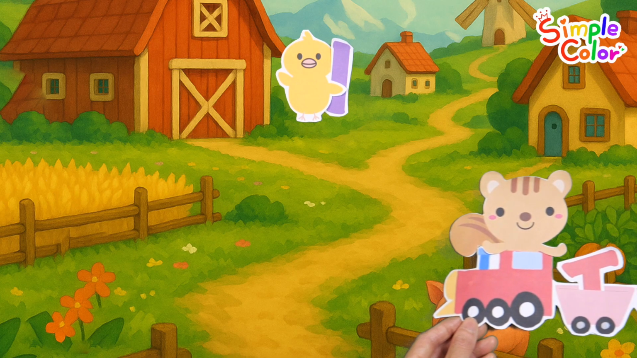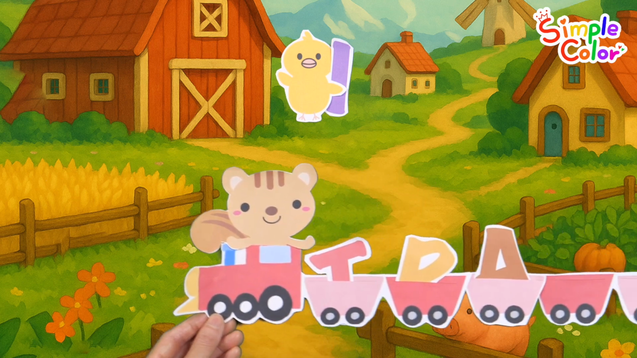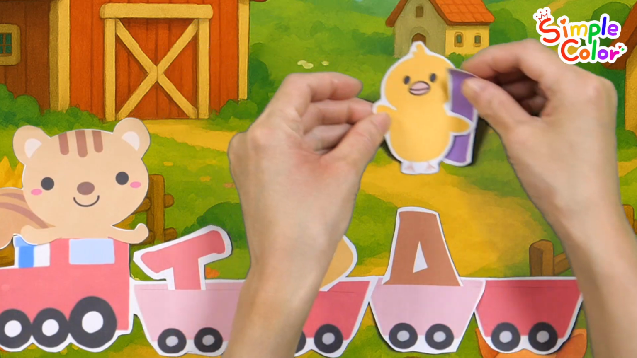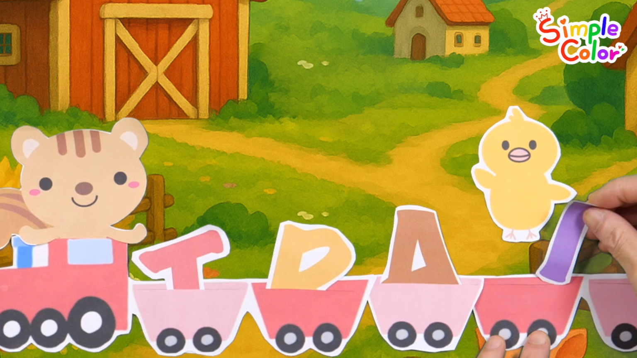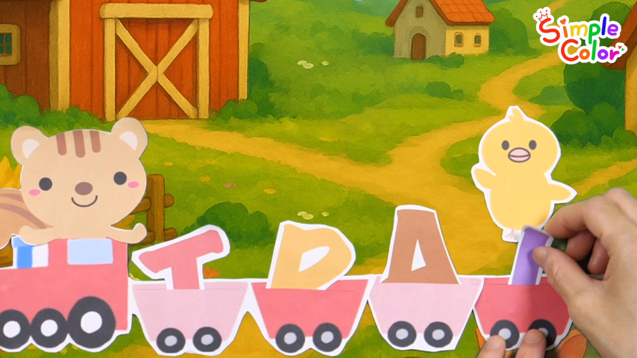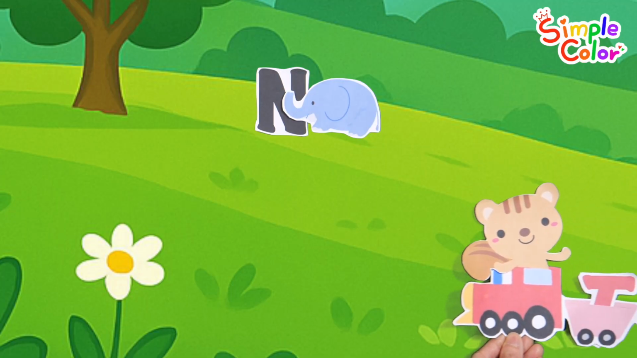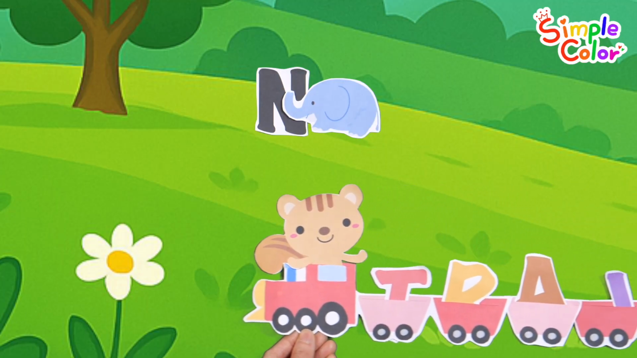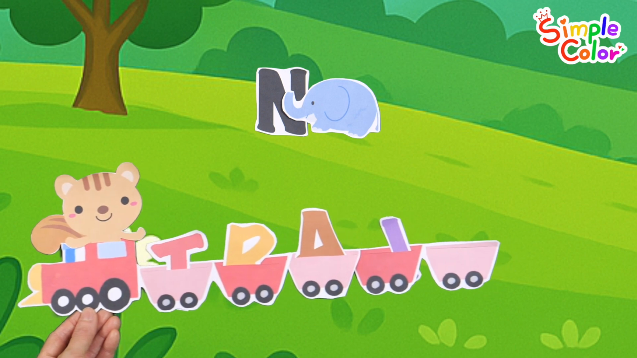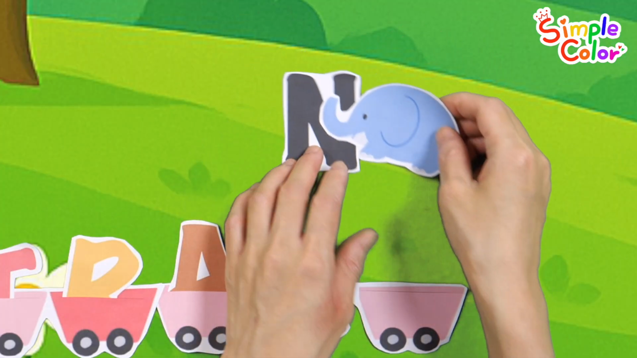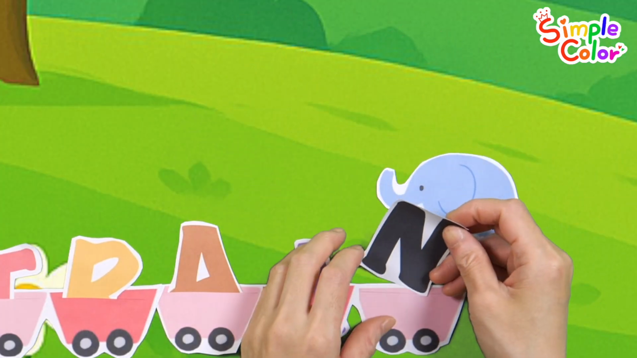The train arrived at the farm where the chicks lived. The chick loaded the letter I onto the train. The train arrived at the savannah where the elephants lived. The elephant loaded the letter N onto the train.